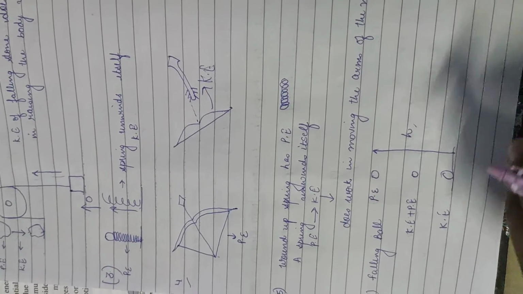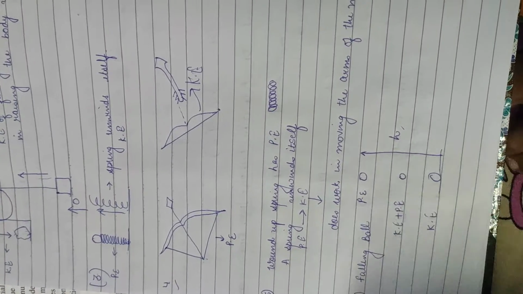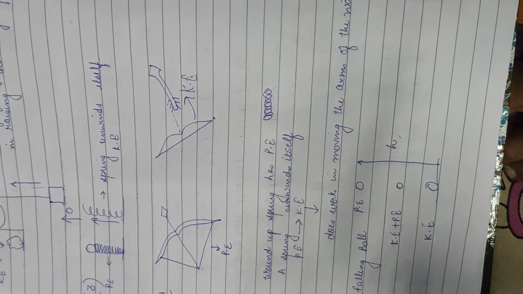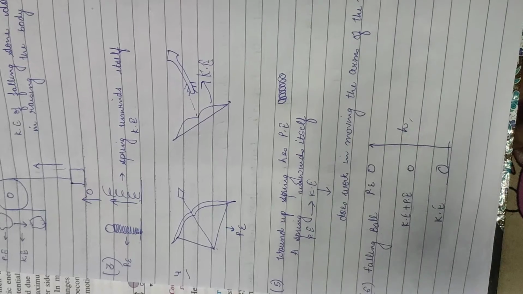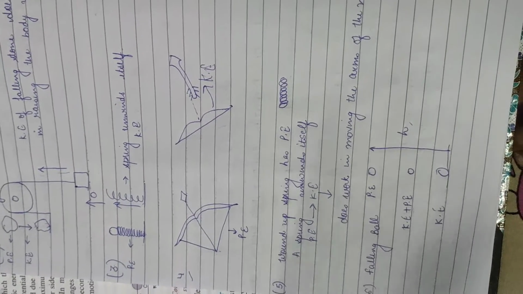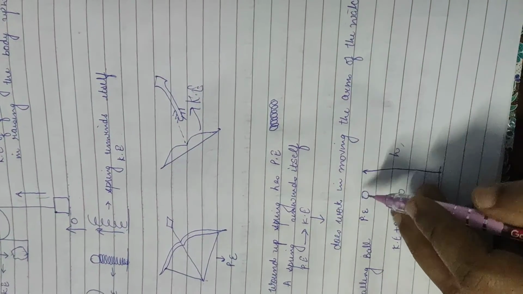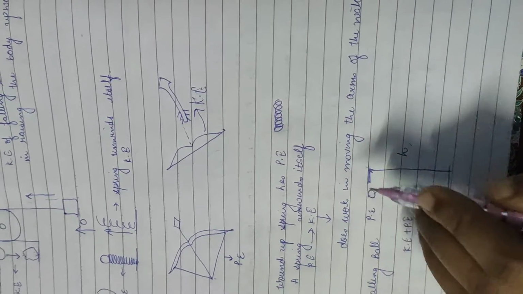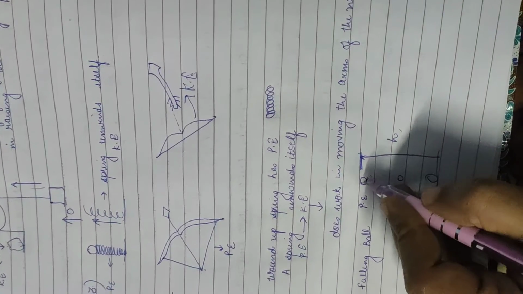The next, now we have a falling ball. Very important thing now. See, we talk about two energies, kinetic energy and potential energy. It's not like at point A it has potential energy and at point B it has kinetic energy. Slowly and steadily that whole potential energy is changing into what? Kinetic energy. Now see this figure. This body is at some height. At this height, when it's at some position, not moving, it has what? Potential energy.